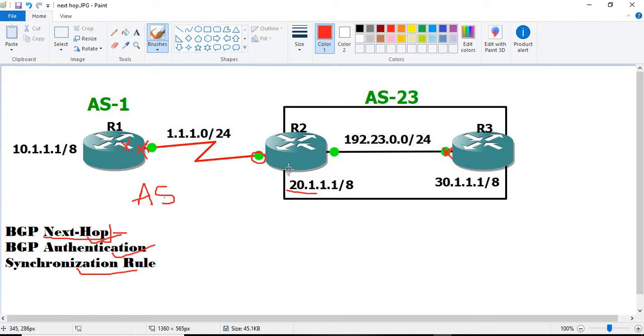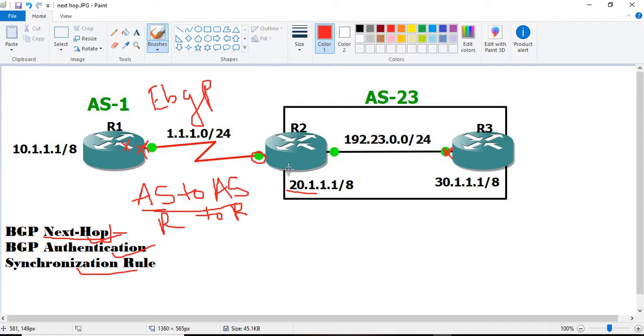Another thing is that when BGP does neighborship, the peering, we know one fact that BGP is an AS to AS peering, or AS to AS routing, not router to router routing. BGP is an AS to AS routing protocol. So that's why when we do eBGP, eBGP automatically takes the next AS IP or the next AS as its next hop.